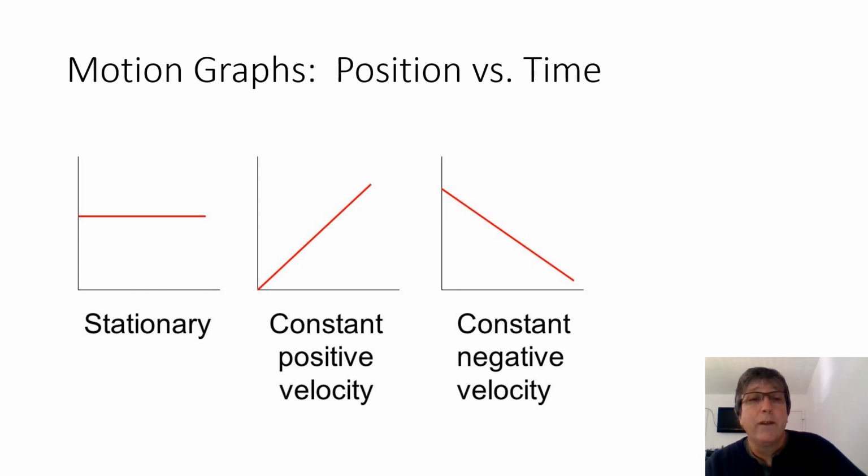Now notice the graph in the middle. That's like the first one that we saw. It's angling upwards. It has a positive slope. Since slope is velocity, that means it has a positive velocity. But what would happen if you were coming backwards? Well, over time, you would be getting closer and closer to your original starting line. So your distance would be getting less and less. And that's what happens in this graph on the right. It angles downward. It has a negative slope. That means it's a negative velocity. Something is moving in the negative direction or moving back towards the start or the zero mark.